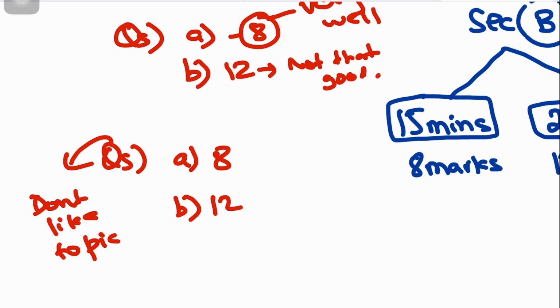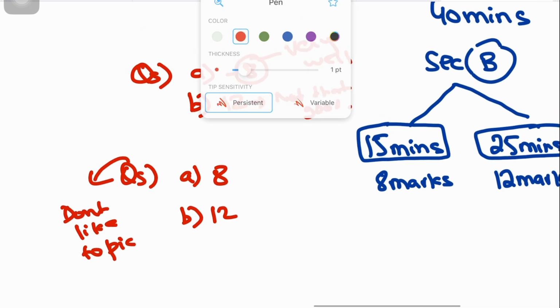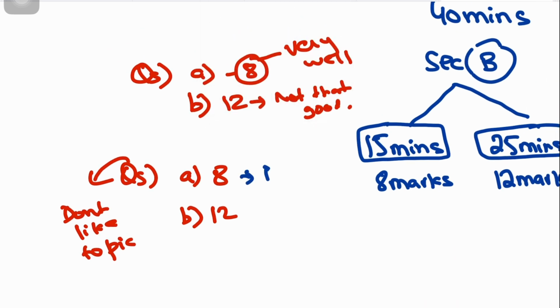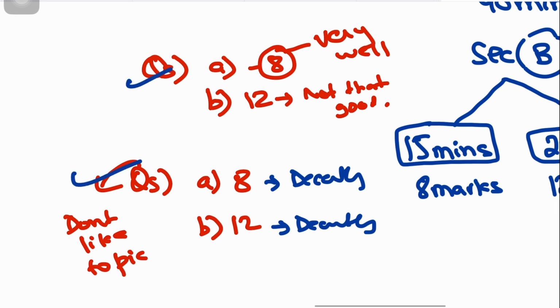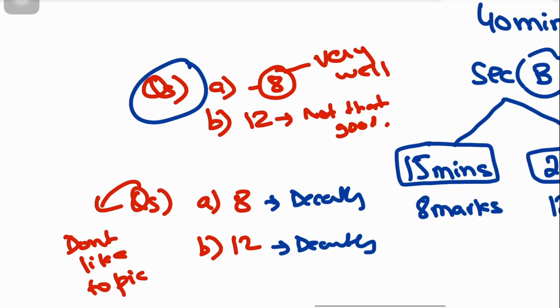Okay? And let's say that you know it decently, and you know the 12 marker decently as well. But which question will you attempt? Will you attempt this question or this question? Although you want to attempt this question, why? Because you know the 8 marker so well, you're like, I am the king of this topic for the 8 marker question and I know more than the examiner. You will make a big mistake attempting this topic.